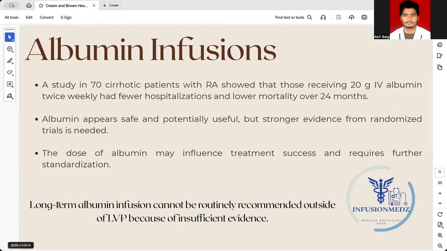So what the guideline says is that long-term albumin infusion cannot be routinely recommended outside of large volume paracentesis because of insufficient evidence.